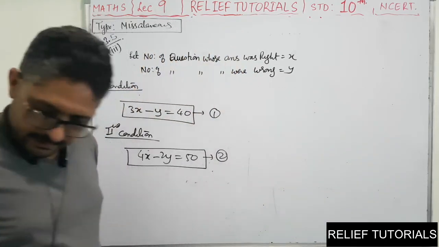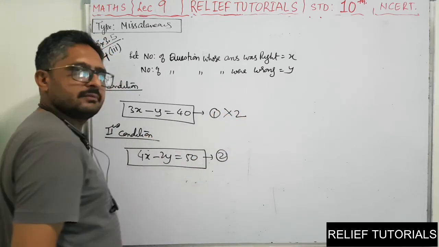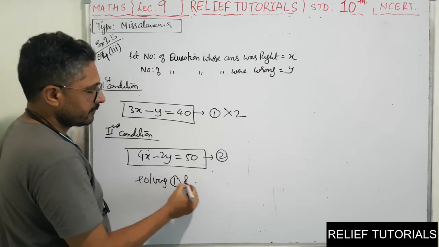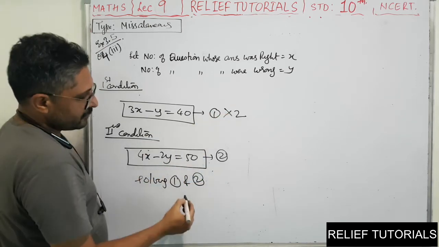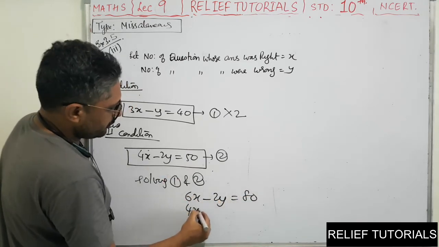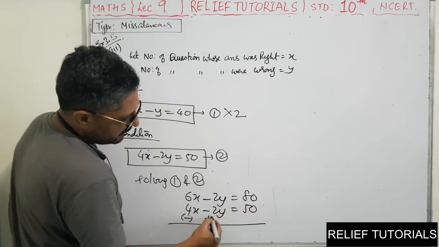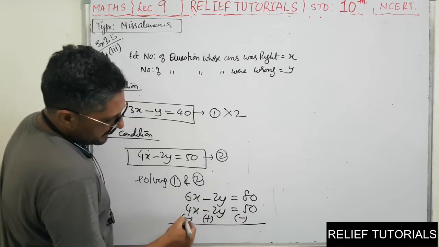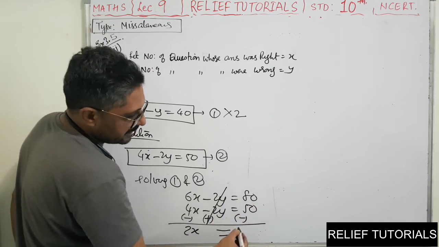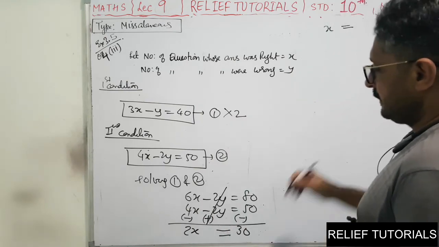Now you have to solve these 2 equations. You will multiply the first with 2. That's all. Clear? Now, solving 1 and 2. So you multiply by 2. So 6x minus 2y is equal to 80. Here 4x minus 2y is equal to 50. Change the sign: minus, plus, minus. 6x minus 4x, so that will be 2x. The y terms will get cancelled. Equal to 80 minus 50, that is equal to 30. So x is equal to 15.